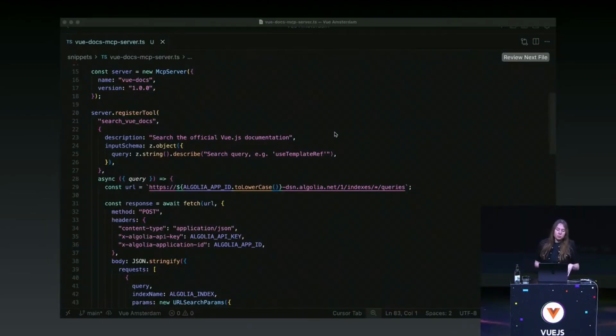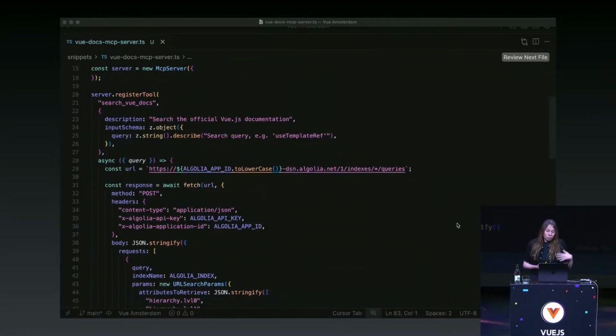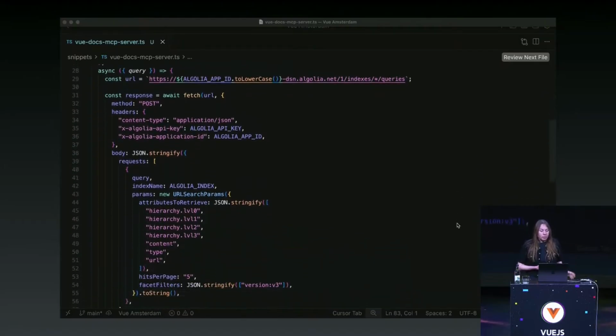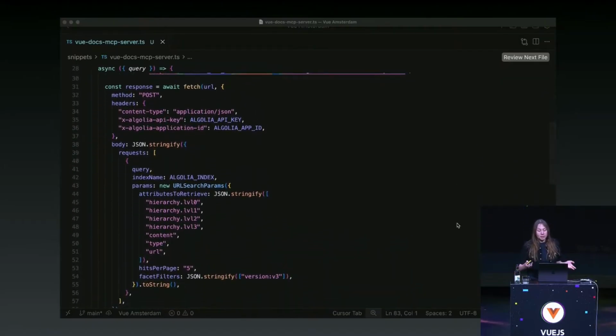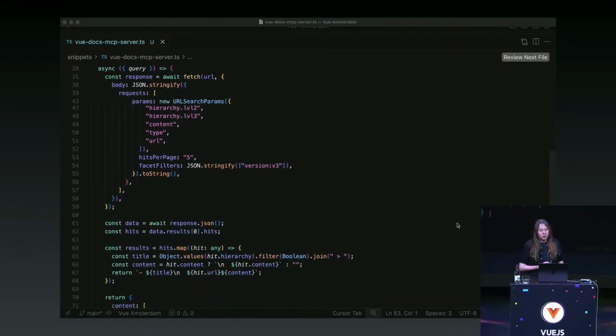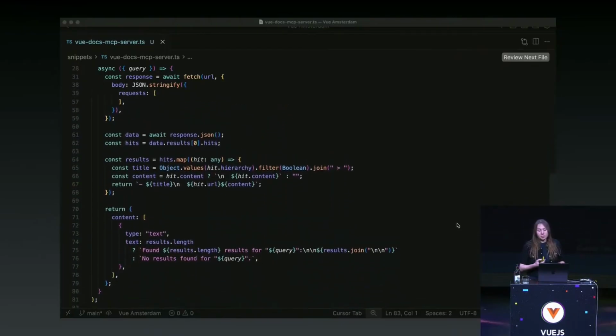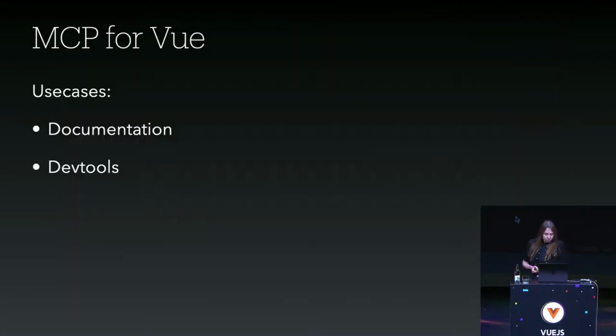That's really basic. We have exactly the same thing that we had done earlier. We have here a tool which basically just goes and fetches in the Algolia documentation with the right parameters and so on, the query that the LLM would pass. And then there is a bit of rework on the output part. And that's all. So that's completely something which is applicable to any kind of documentation.